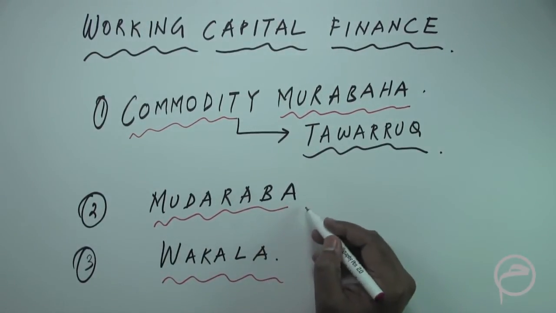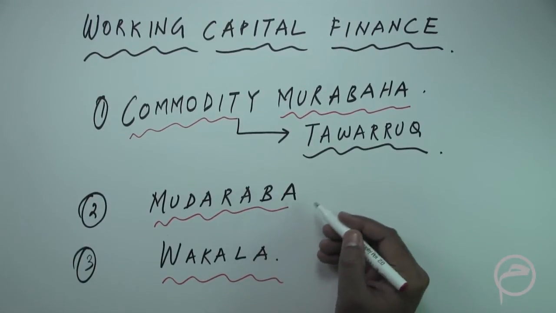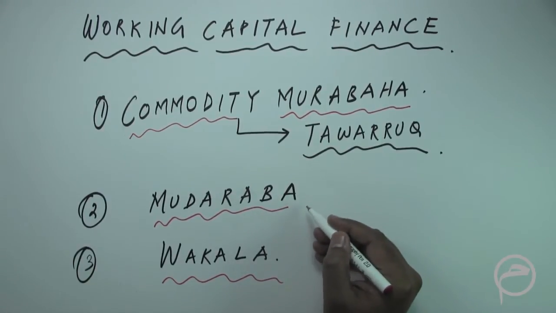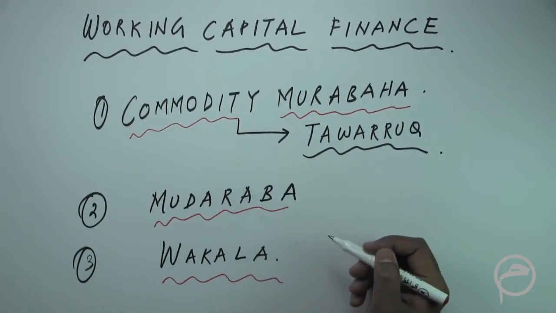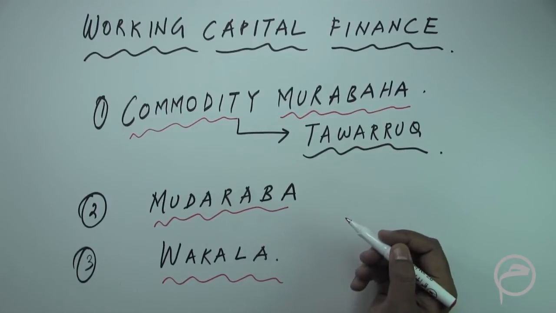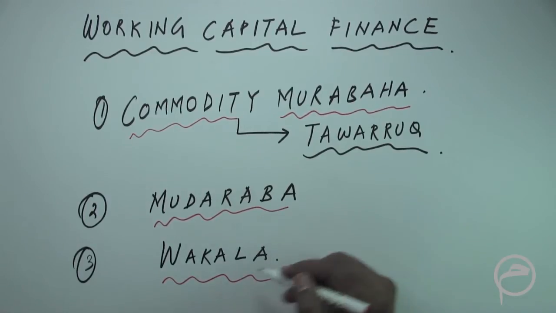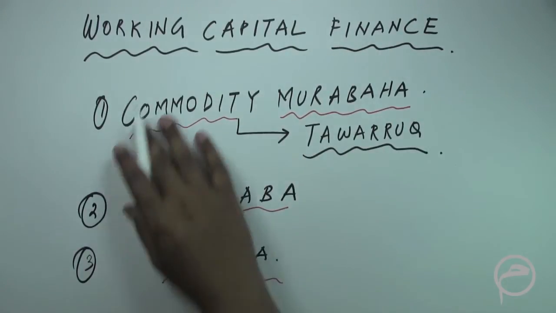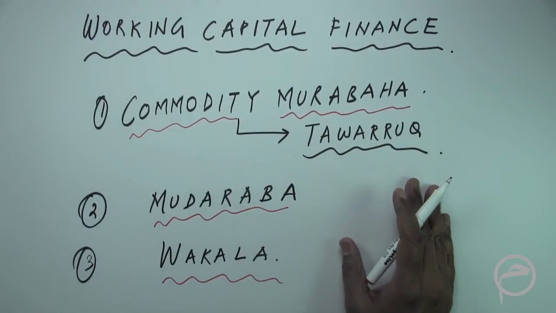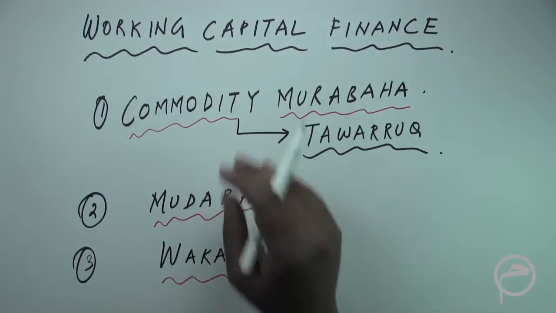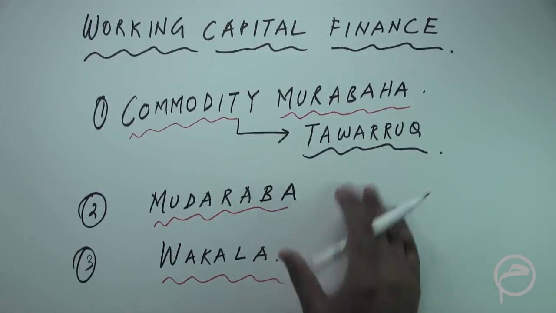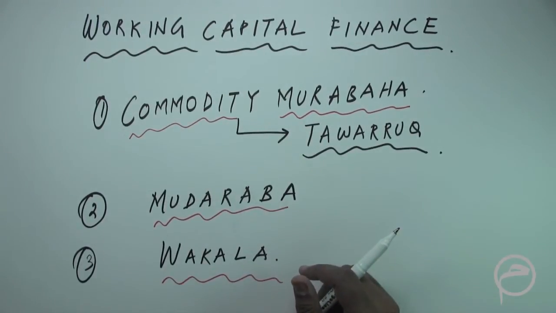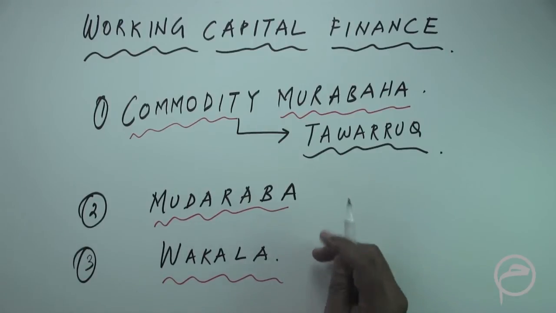Mudaraba, of course, we have discussed the structure of the Mudaraba earlier, but we will see how Mudaraba is used to finance corporates. And then the Wakala is again an agency structure, which is also used sometimes to provide financing to corporates. So all the working capital requirements could be addressed through some of these structures when they are used to provide financing to corporates. Now let us start with the Commodity Murabaha structure.